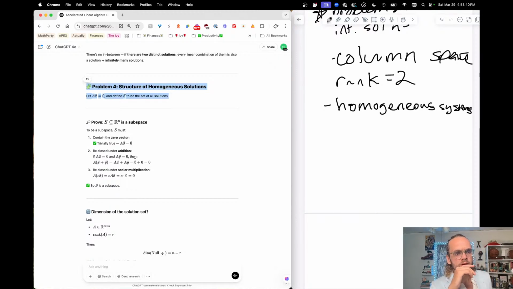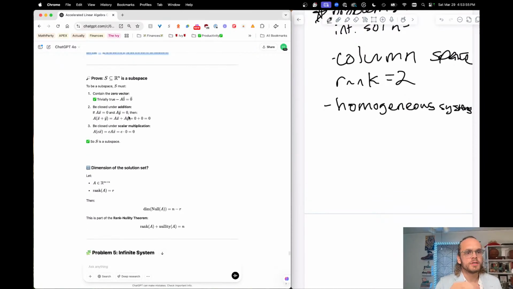I want to have just a vague idea. This is skimming, which is always a nice thing to do before you dive into the deep thinking to understand a concept. Skim it, give your brain some time to digest it, and then really go in. So to be a subspace, something has to contain the 0 vector, be closed under addition, and be closed under scalar multiplication.